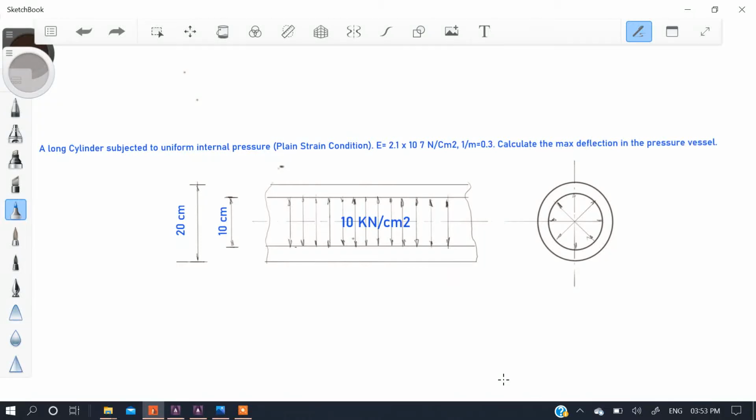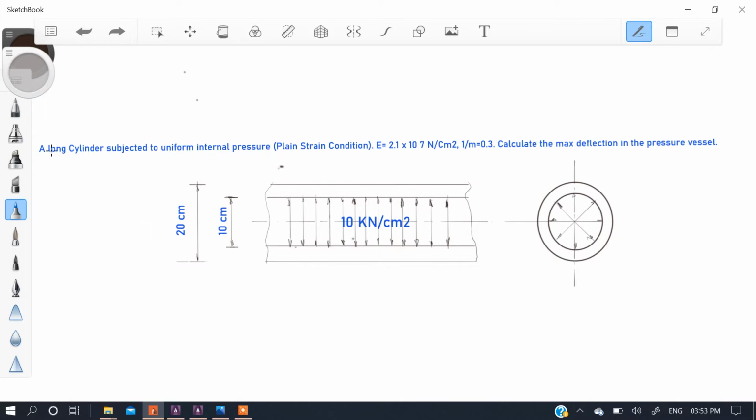Hello students, we are going to see today a problem over plane strain condition. This is your second problem, assignment number 6. Previously we have seen a plane stress condition problem, that of a spanner, where we found the maximum deflection of the spanner when it's subjected to plane stress condition.